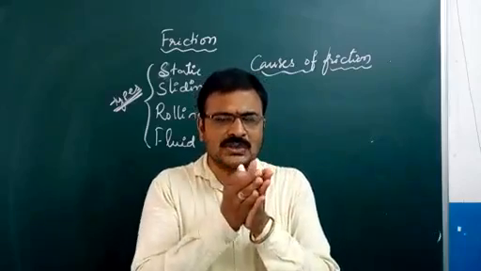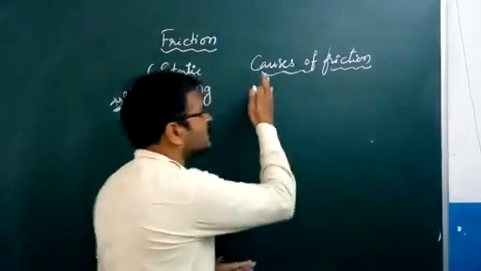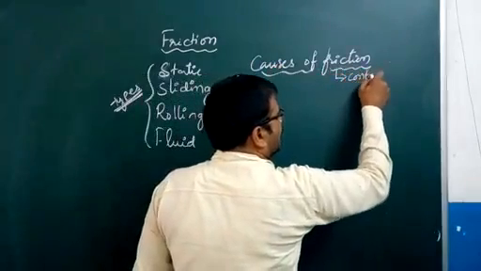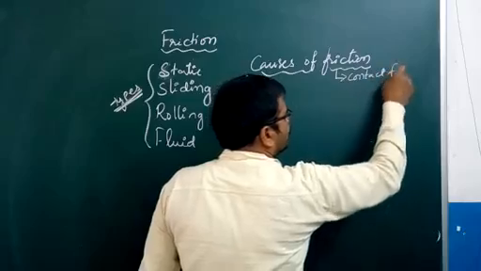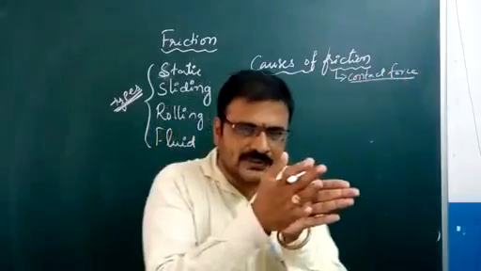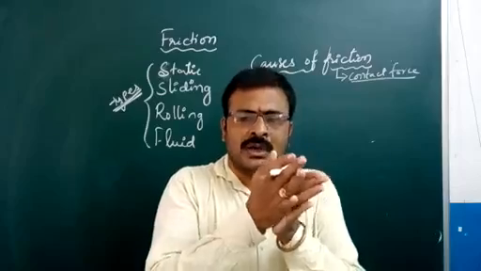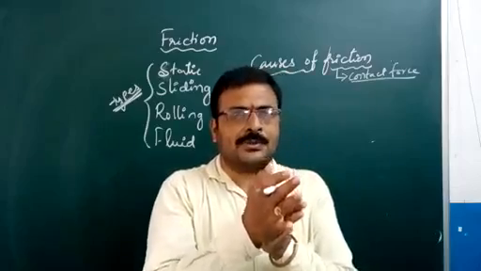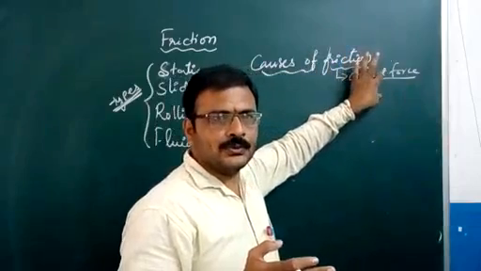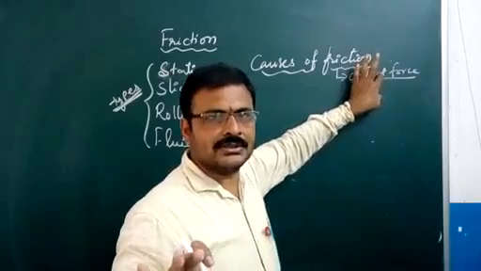So two surfaces must be in contact. Therefore, friction is a contact force. When two surfaces touch each other and one body moves over the surface of the other body, it comes into play. Without contact, friction cannot be caused.